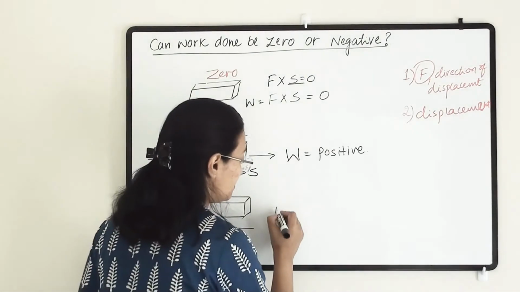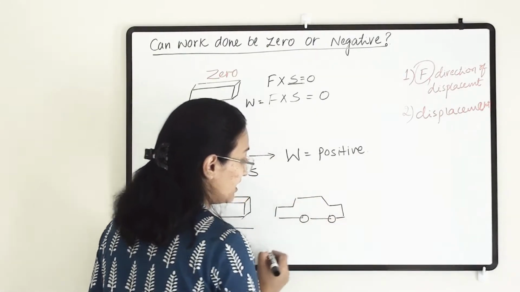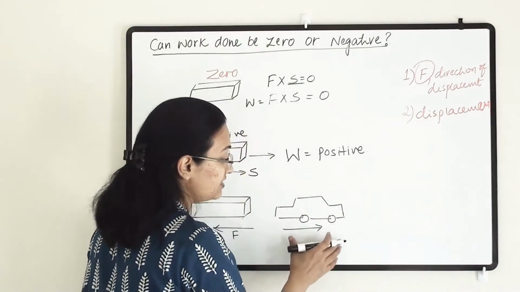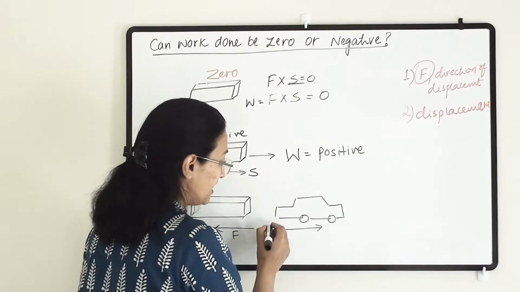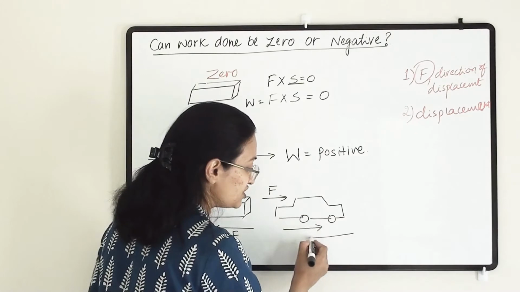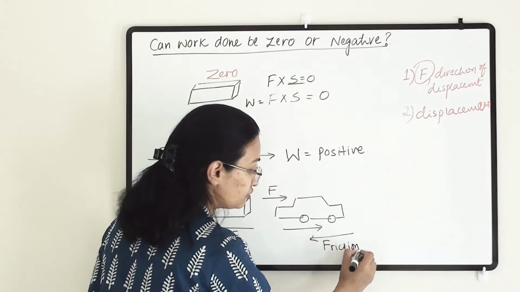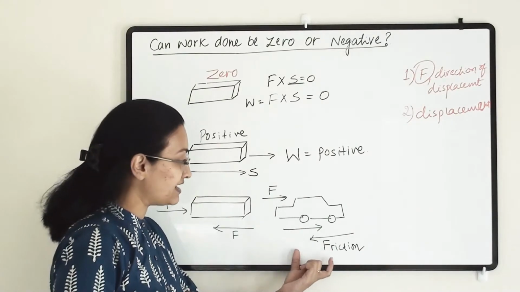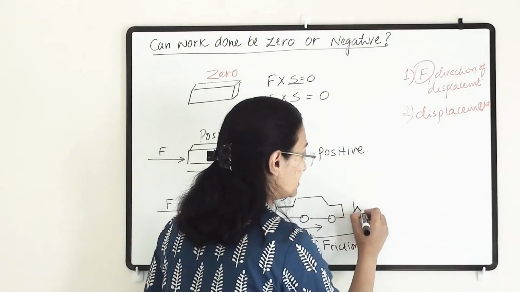Or we can just imagine a situation where a car is moving in a certain direction, and after a certain period of time it will stop. I am pushing it, applying a force to the car in a certain direction, but because of the friction force, which acts in the opposite direction, this friction force, also known as retardation force, the car will stop after a certain distance. So in this case the work done is negative.